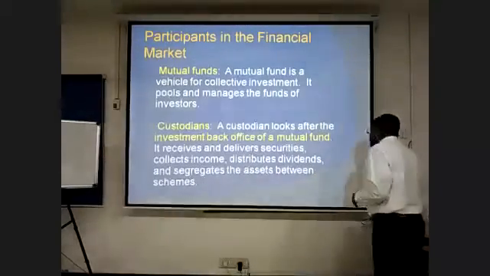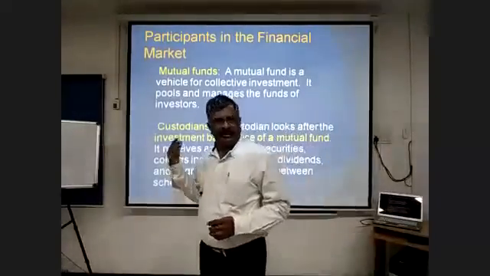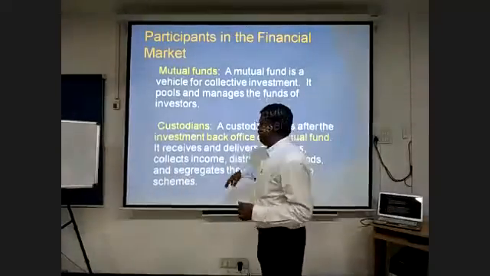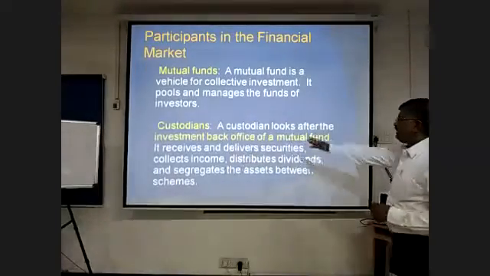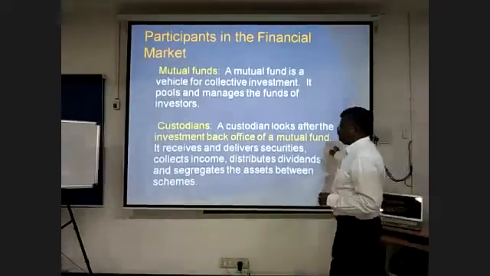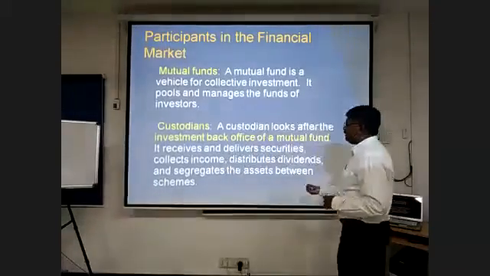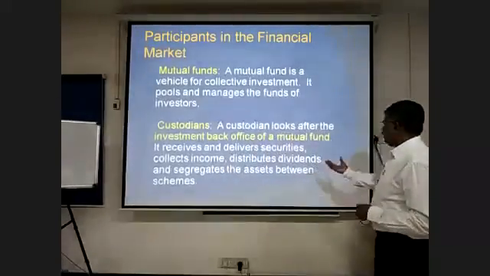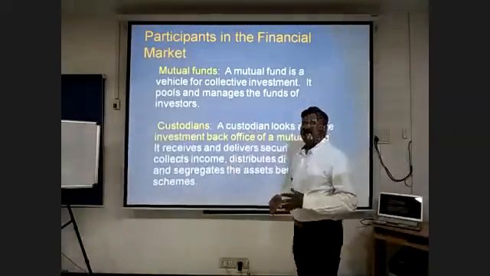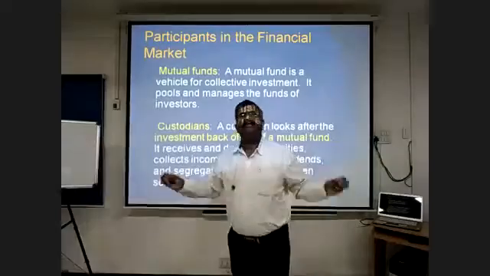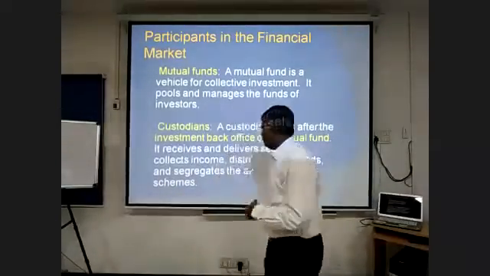So you also have a mutual fund and a custodian. What do you mean by custodian? Mutual fund, I have already explained to you. A custodian is a person or an organization that looks after the investment back office of the mutual fund, and also of many financial institutions. It receives and delivers the securities, collects income, distributes dividends, and segregates assets between the schemes. The custodian is the major person acting behind the scenes for the mutual fund as well as institutional investors.